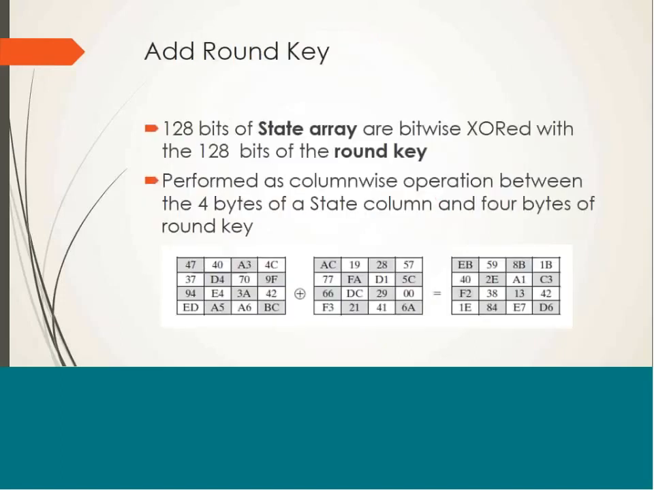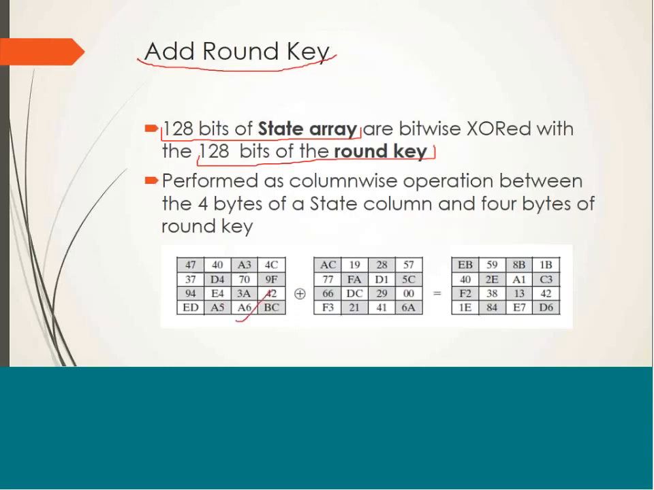So this was about mixed column operation, which is quite complex. Next we come to the last operation of a round, add round key operation. It is a simpler operation compared to all the previous operations. In this case, we are going to XOR 128 bits of state array with 128 bits of the round key.